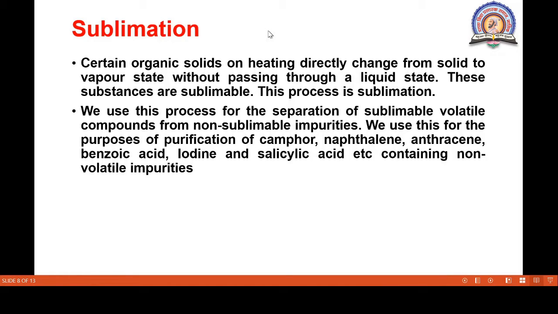This is the usual way. But in some cases, certain organic solids on heating directly change from solid to vapor state without passing through the liquid state. These substances are sublimable, and that process is known as sublimation. This sublimation process we studied in 11th and 12th standard also. So it is a very simple and important technique for the purification of organic compounds.